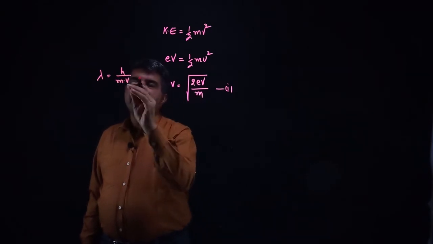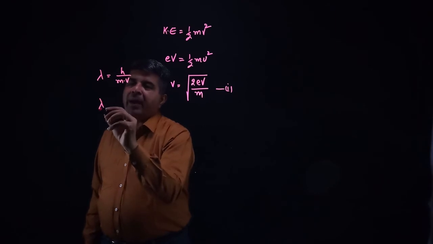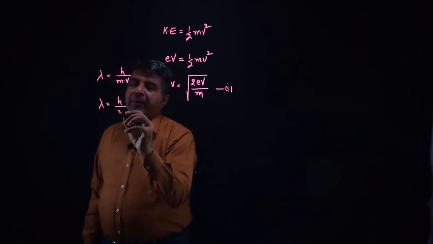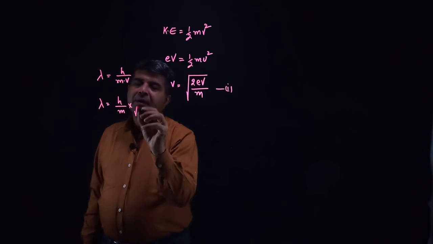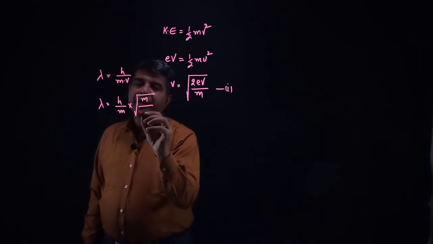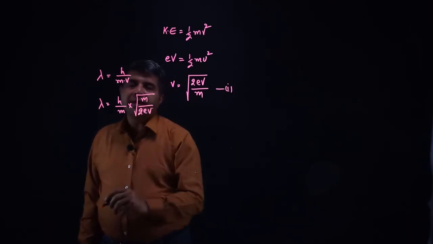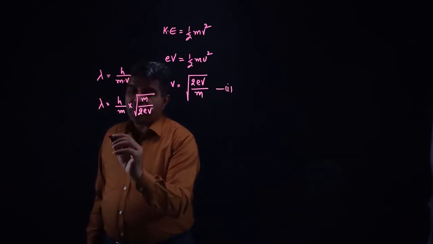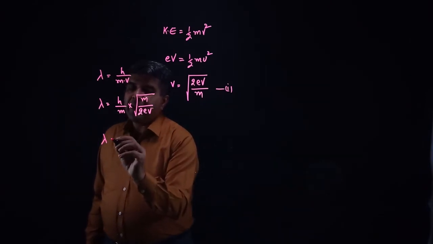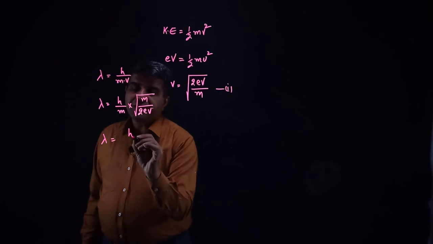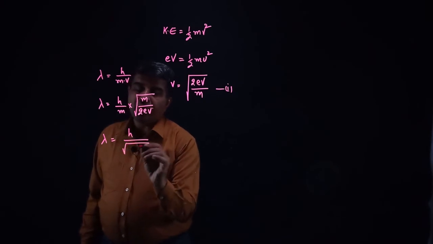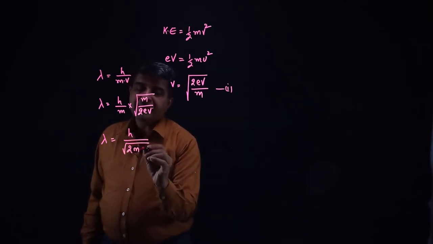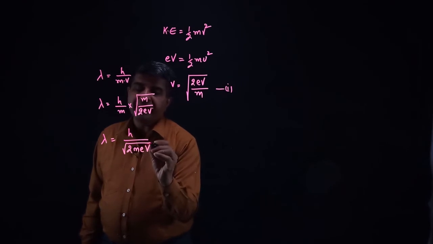Now substituting the value of v in this equation, lambda would be h over m into under root of m over 2 times e into V, isn't it? So now solving this equation, lambda would be h over under root of 2 times mass into charge into potential difference.